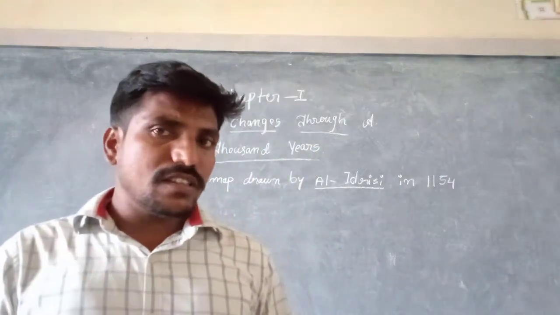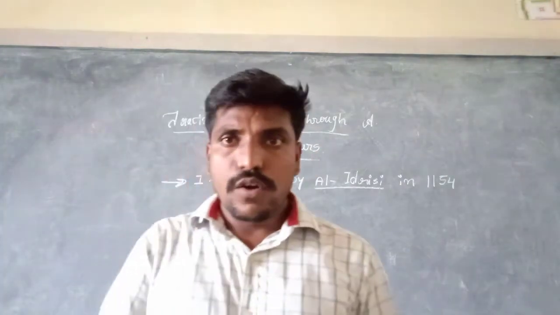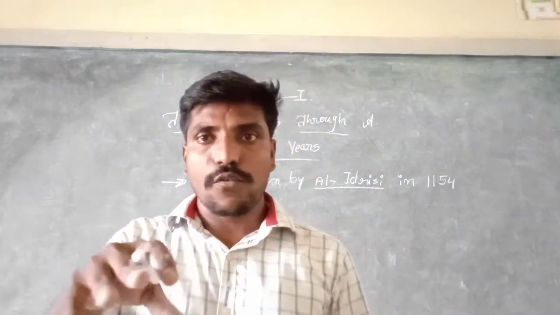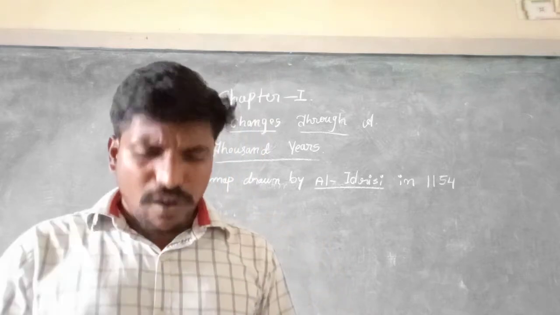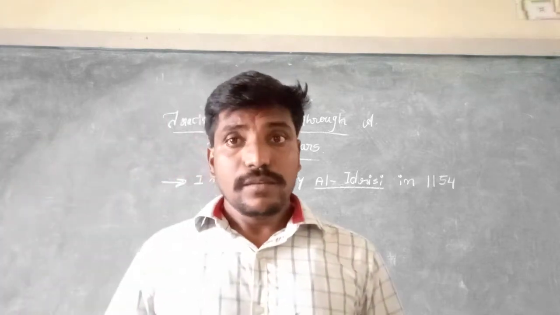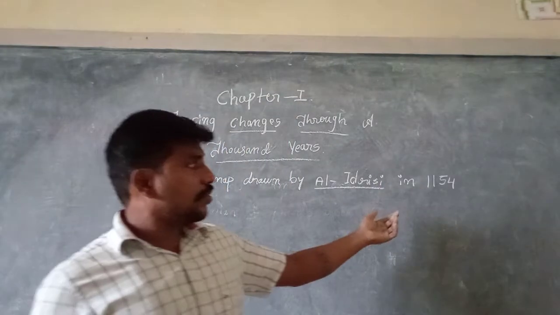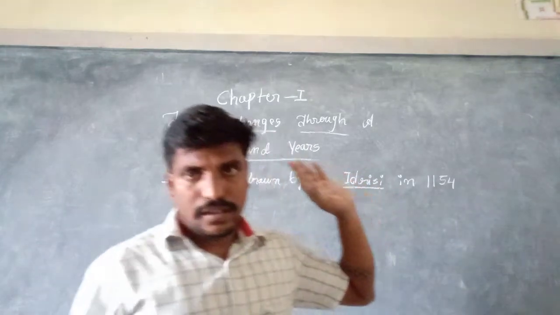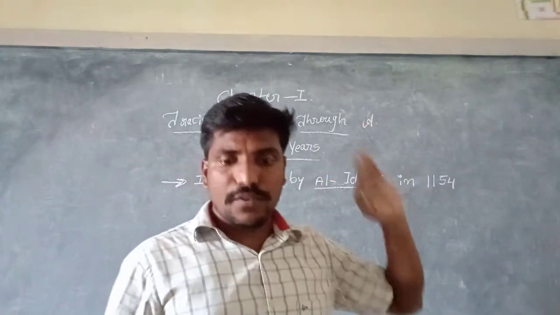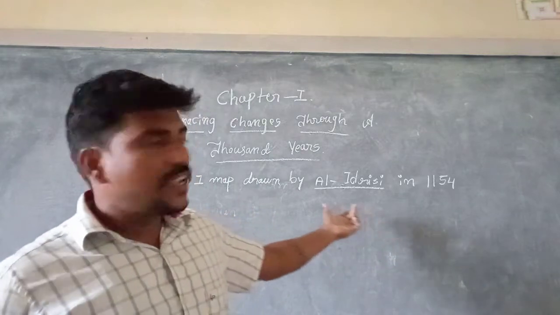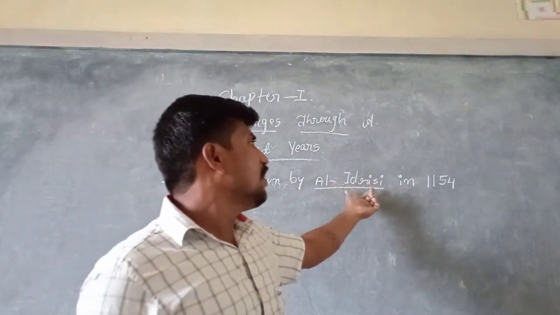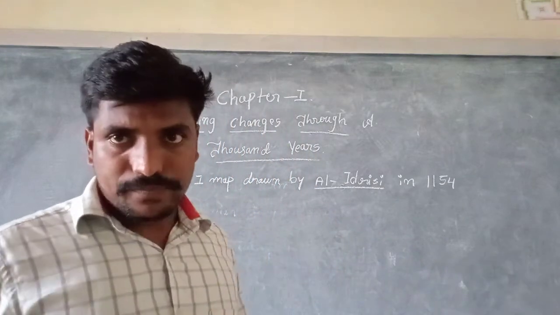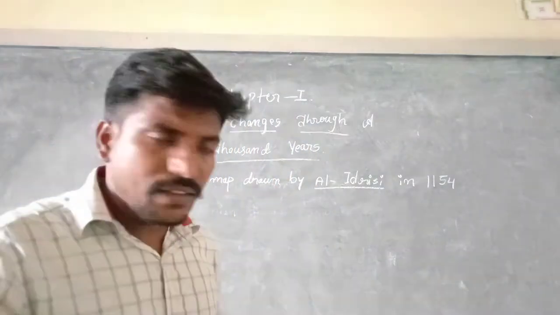He has completely drawn the world map, and he has shown the complete subcontinent of our India, right? If you observe, you won't see it very clearly because it was drawn long ago, in 1154, by Al-Idrisi. So this is our first map. Then you see the next map also.